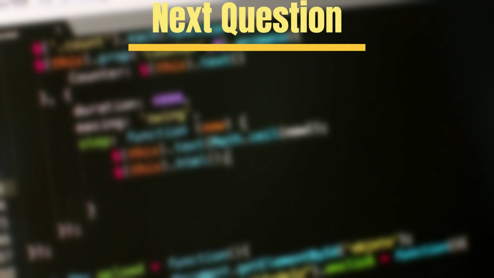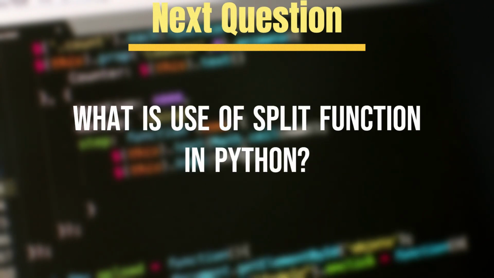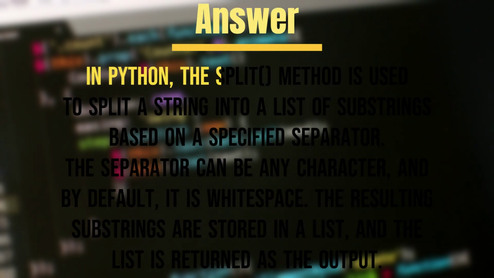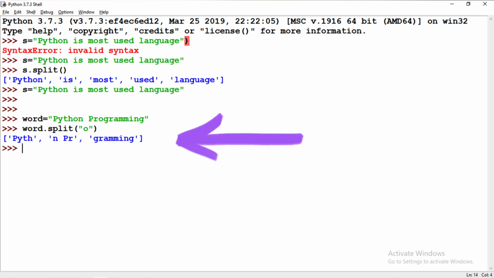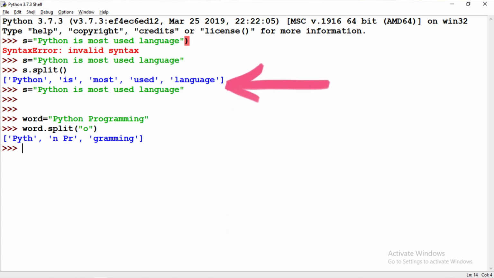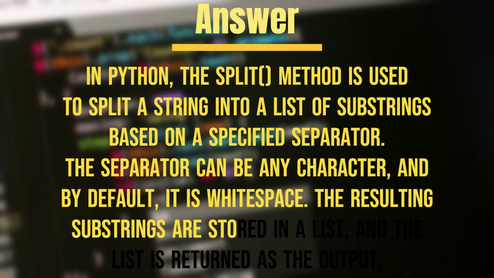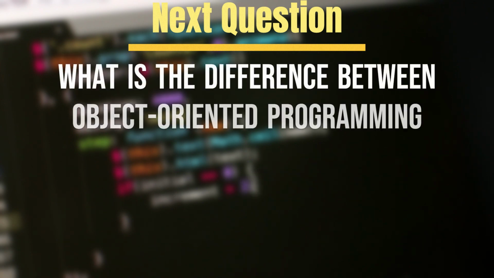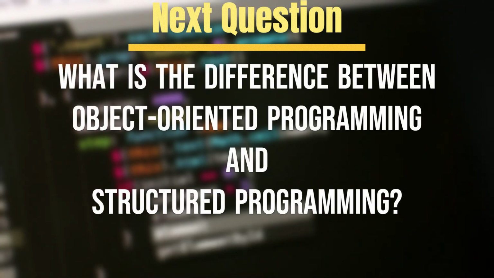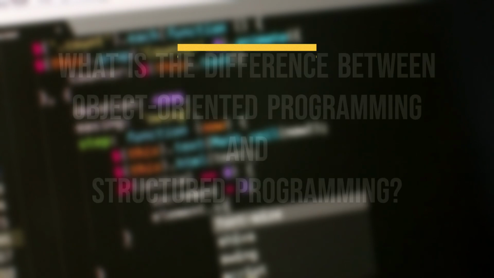Next question is, what is the use of split function in Python? Answer. In Python, the split method is used to split a string into a list of substrings based on a specified separator. The separator can be any character, and by default, it is white space. The resulting substrings are stored in a list, and the list is returned as the output. Next question is, what is the difference between object-oriented programming and structured programming? Answer.